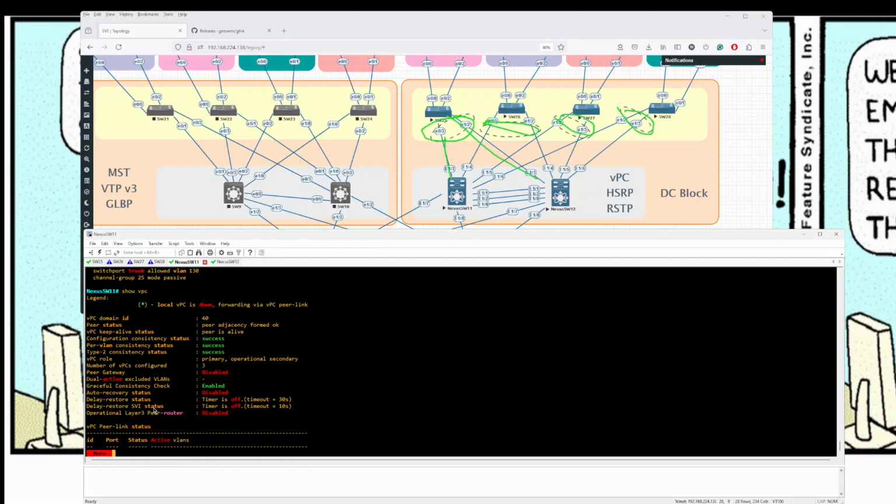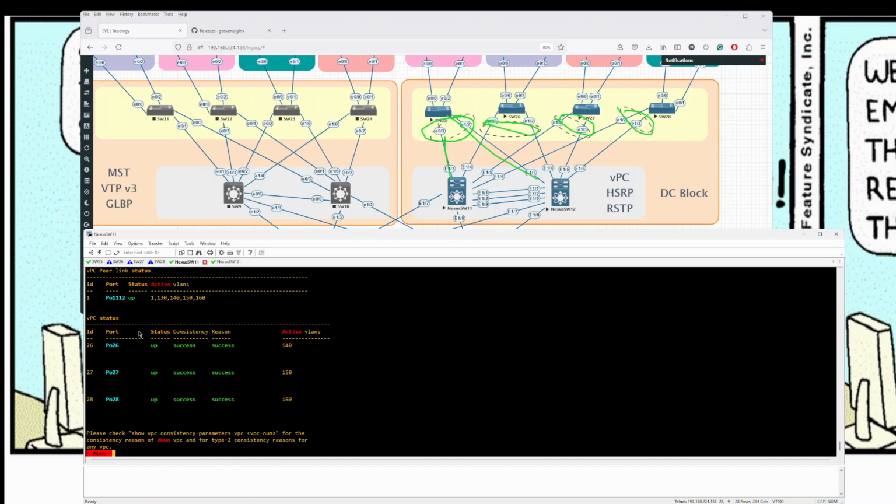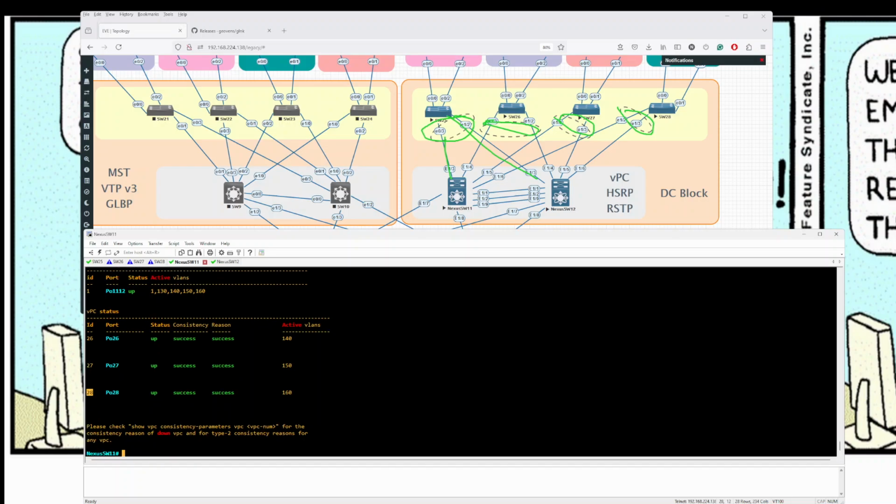When I went down some more, I was too focused on the configuration and the vPC status was peer adjacency formed. That's all I wanted to see just now. But I was too tunnel vision. Then I went down, I checked that again. The vPC status, I only had 26, 27, and 28.